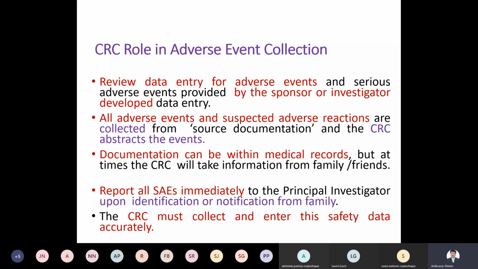What are the possible events? Prepare that abstract in a short way, in a short notes type. Then documentation can be written within the medical records. Right. At that time the CRC will take information from the family and friends.